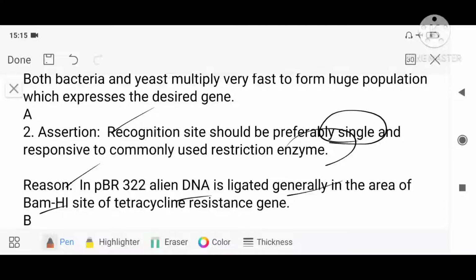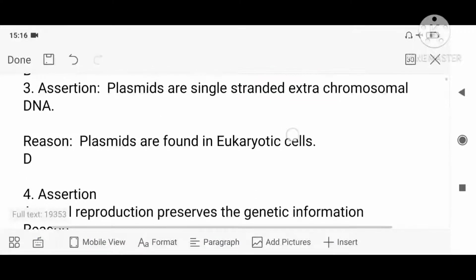The assertion says the recognition site should be single, and the reason has to justify that, but this reason is not justifying why it should be single. The reason should be what? If it is only single, multiple fragments will not be created, so that we can insert it easily and ligate it easily. If multiple fragments are there, then it will be difficult. That should be the reason, right? So that is not the reason. But whether both statements are correct, yes, they are correct. So what will be the answer? Both assertion and reason are correct, but the reason is not the correct explanation for the assertion. So the answer will be B. So what is the answer? It is B.